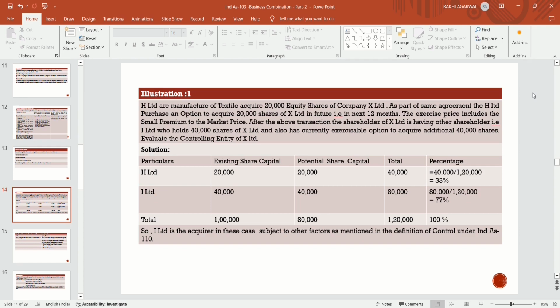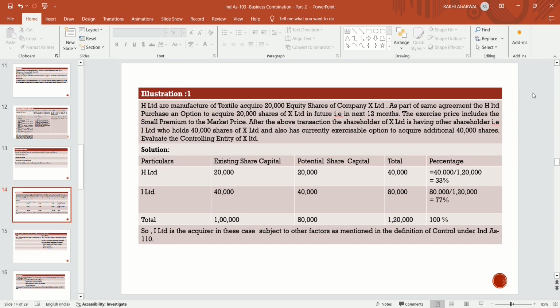So it creates a holding subsidiary relationship between the X Limited and I Limited. So I Limited is the acquirer in this case because he is having the 77% stake in X Limited. So I is the acquirer in this case, subject to other factors as mentioned in the definition of control under Ind AS 110.